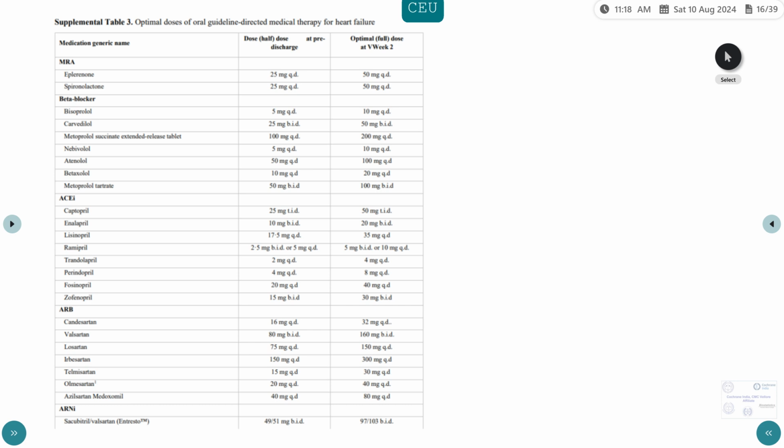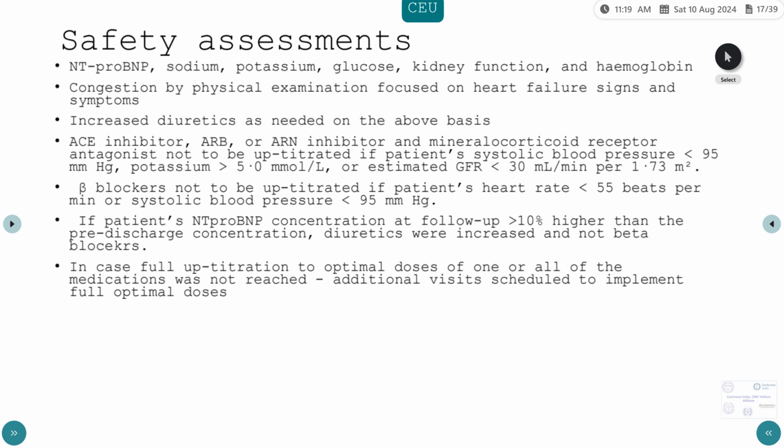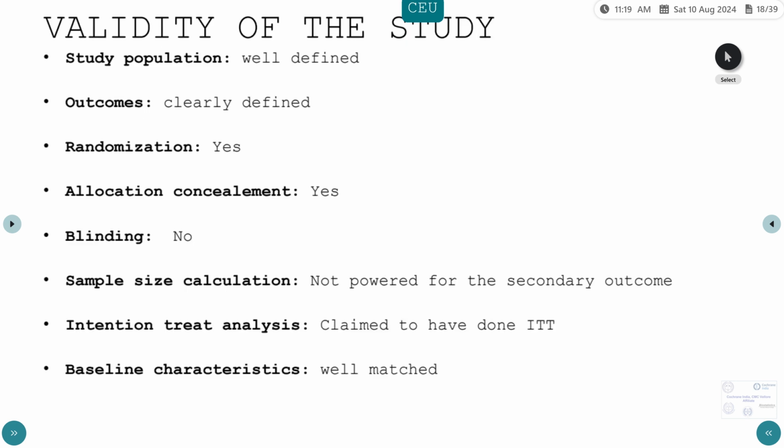This is a slide just on the optimal doses that they targeted of all the medications. Now the safety assessments, they have mentioned that they have performed safety assessments at each visit. That was mainly to see whether there was any contraindication to uptitrating drugs like ACE inhibitors, ARBs, if there was hyperkalemia or the blood pressure was too low, or if the patient's heart rate was less than 55, they would not uptitrate beta blockers. They also uptitrated diuretics if the NT-proBNP level had increased. So this was just a slide on the safety assessments that they looked at.